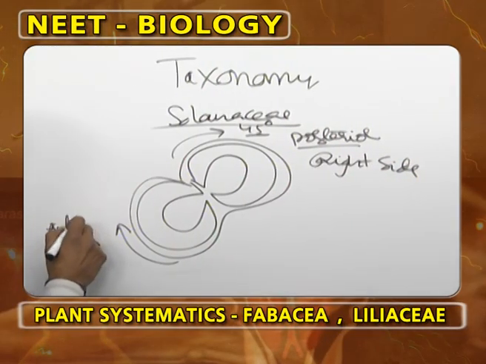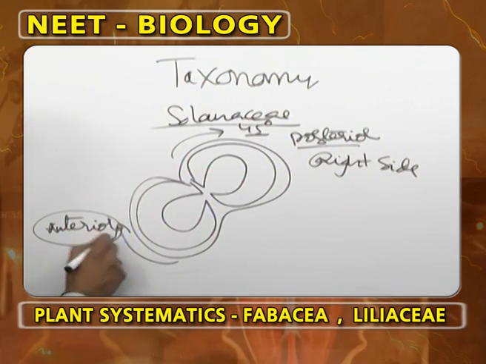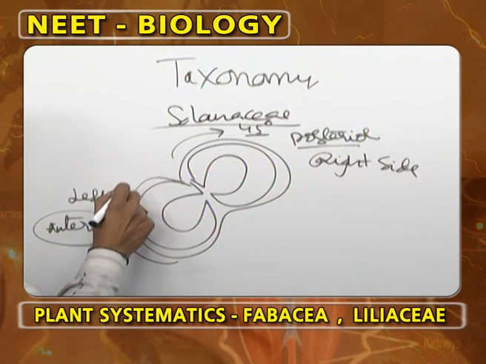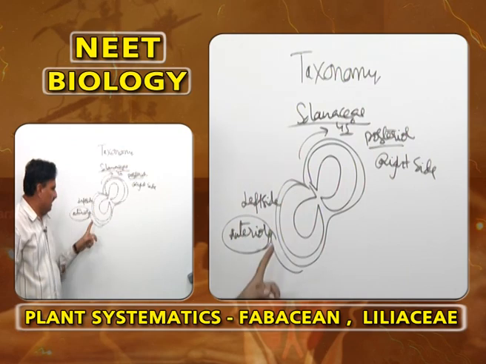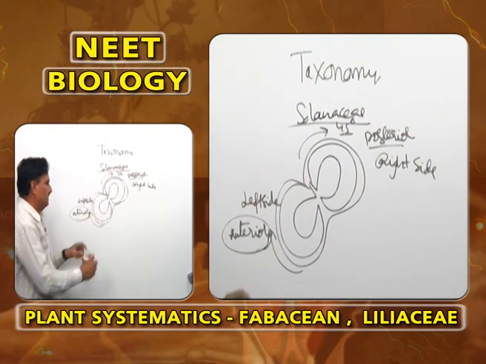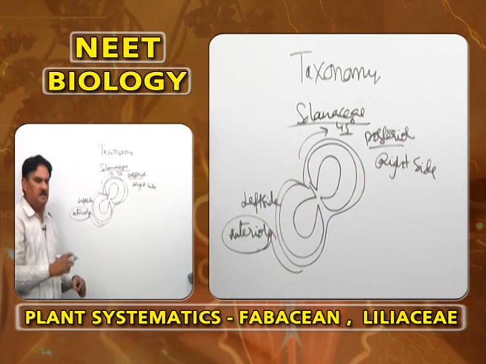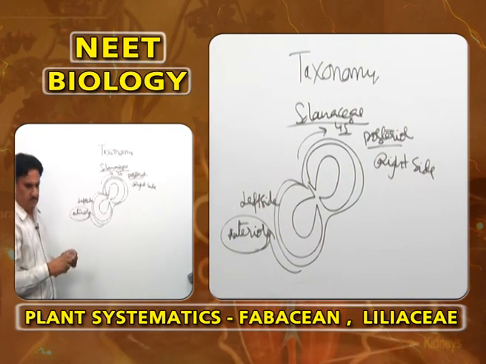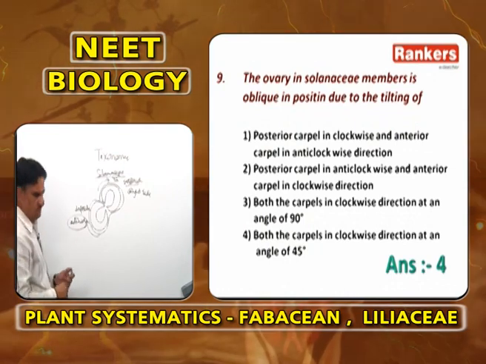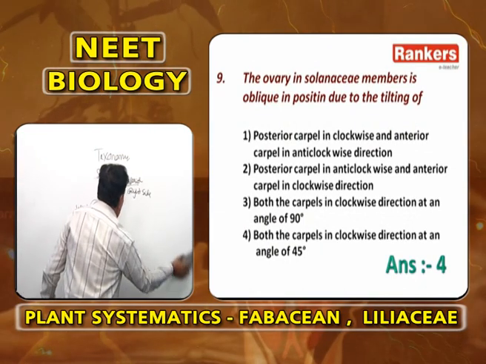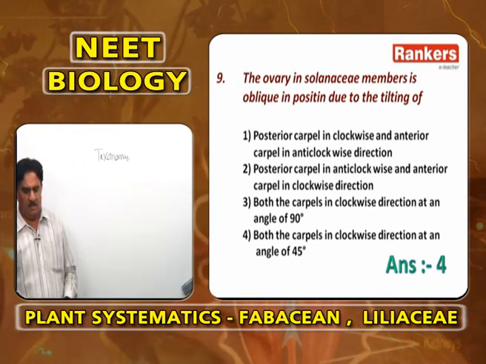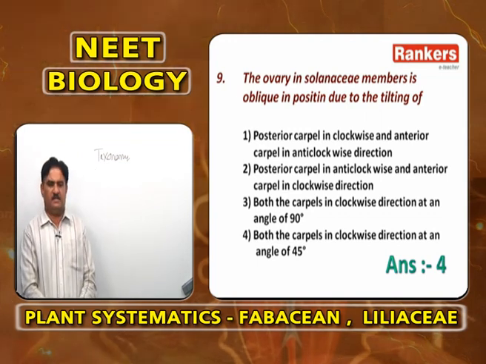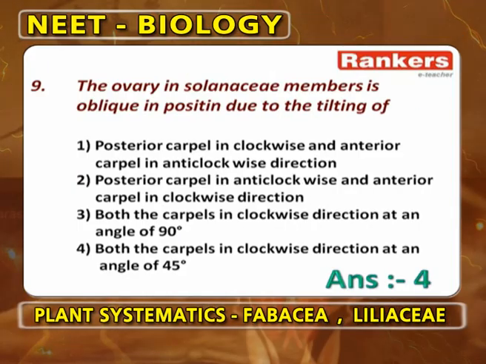The anterior portion of the carpel, towards the bract, is tilted to the left side. That means in total, clockwise direction at an angle of 45 degrees. So, the ovary in Solanaceae members is oblique due to the tilting of carpels. Both the carpels in clockwise direction at an angle of 45 degrees is the answer. So, answer for this is 4.